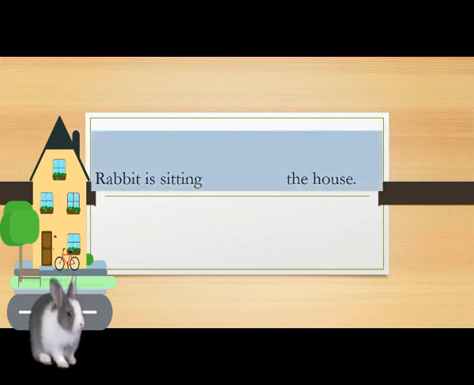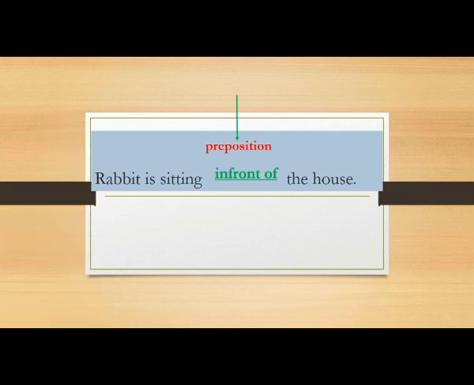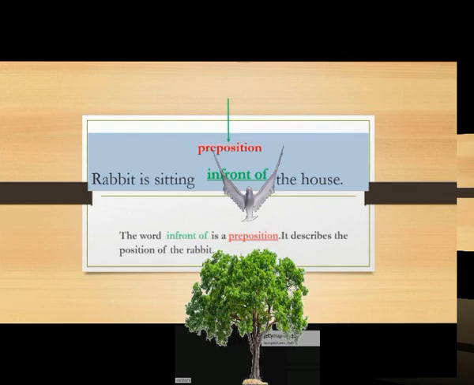Here you can see a rabbit and a house. And where is rabbit sitting? Yes, rabbit is sitting in front of the house. In front of means सामने. जब भी कोई चीज किसी के सामने होती है, then we use the word in front of. It is a preposition. It describes the position of the rabbit.